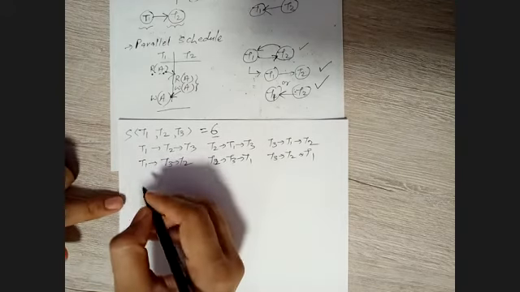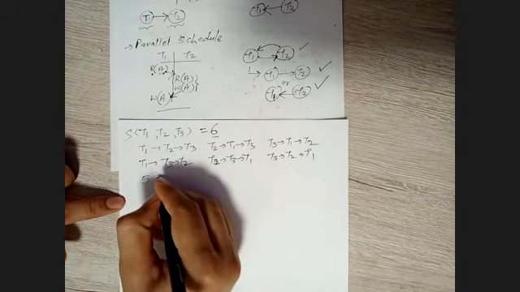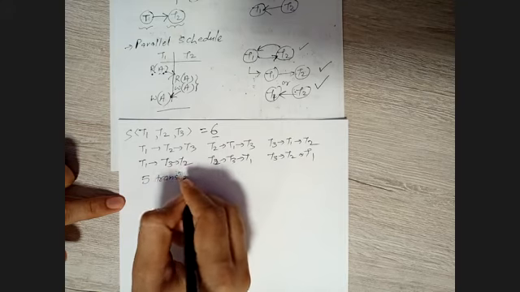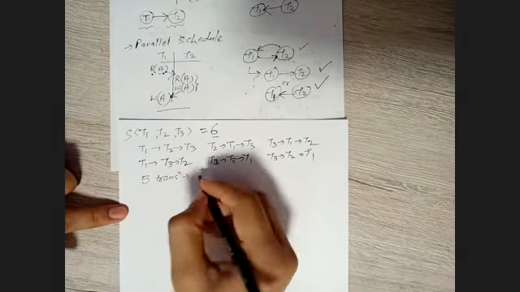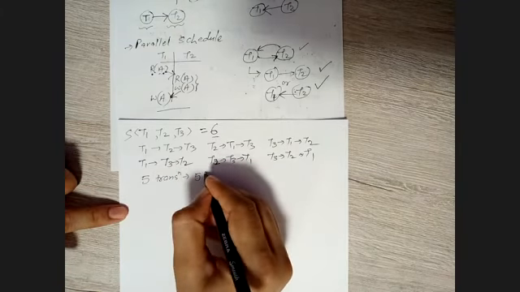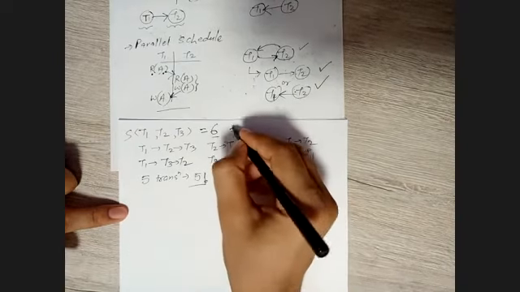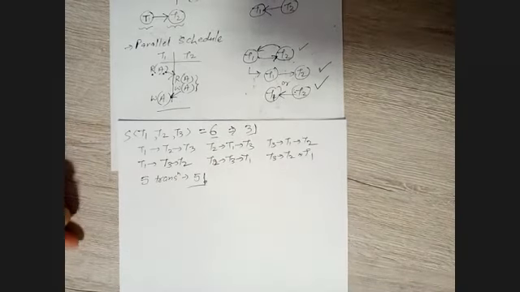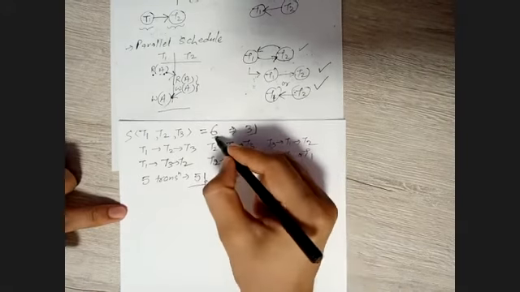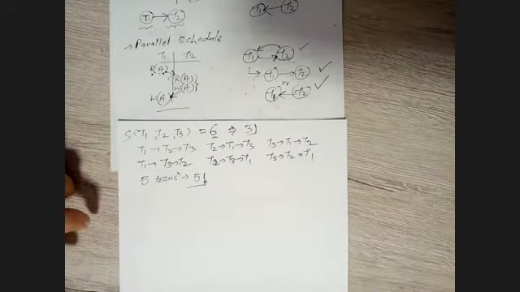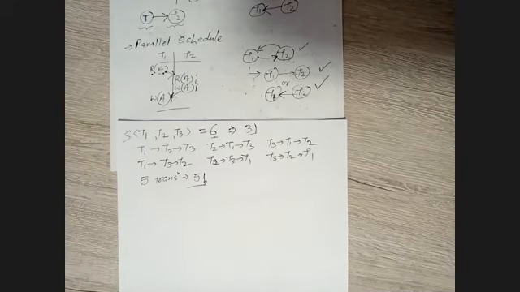For three transactions, we have six possibilities of serial schedules, right? So what if we have five transactions? How many? In general, we have 5 factorial. In this case, we have 3 factorial, that is 3 times 2, which is 6. In this way, we find out how many serial schedules are possible at most.